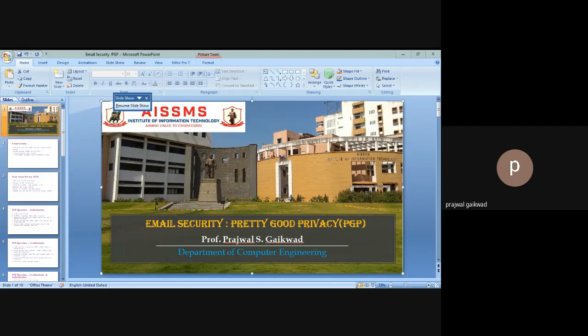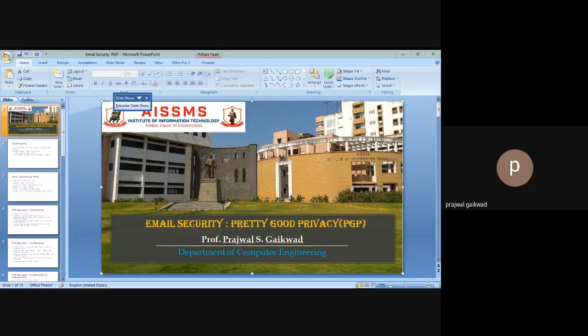So as the name suggests, in confidentiality, in transit the mail is actually encrypted, and at the destination it is decrypted.